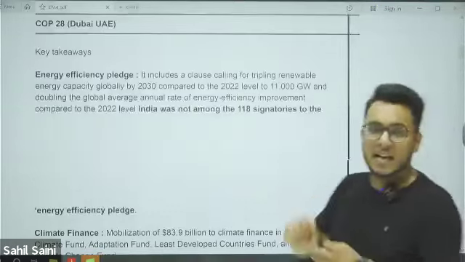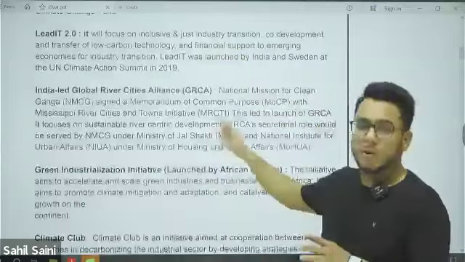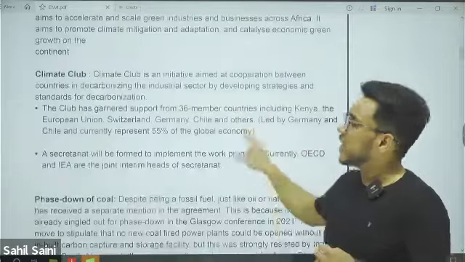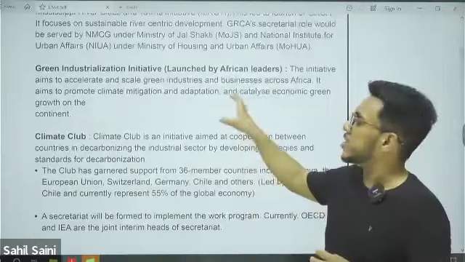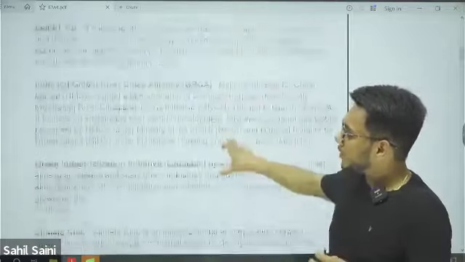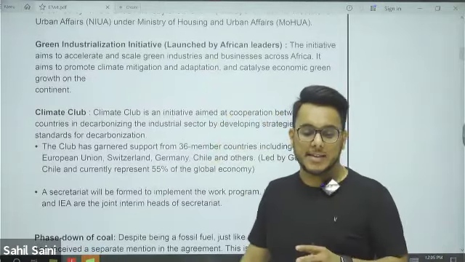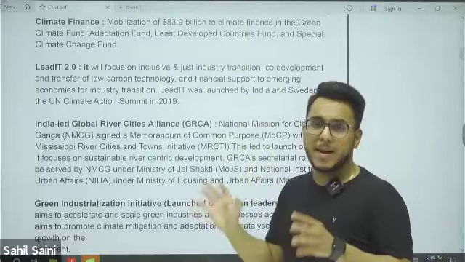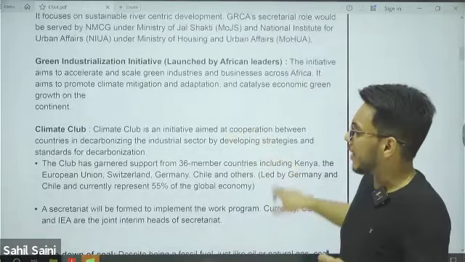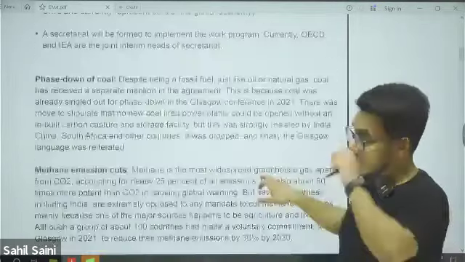Then COP28 takeaways: the energy efficiency pledge not signed by India. LeadIT 2.0, an India-Sweden initiative. Global River Cities Alliance, an India-led initiative. Green Industrialization Initiative, launched by African countries. LeadIT 2.0, the Green Industrialization Initiative, and the Climate Club all focus on decarbonization, but LeadIT is led by India and Sweden, and the Green Industrialization Initiative is led by African countries. In the Climate Club, we have 36 countries, all focusing on decarbonization.